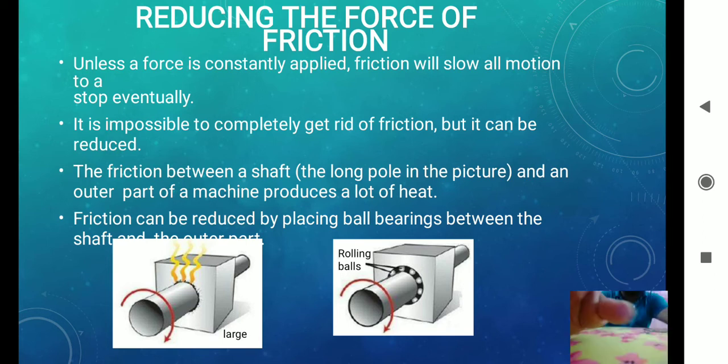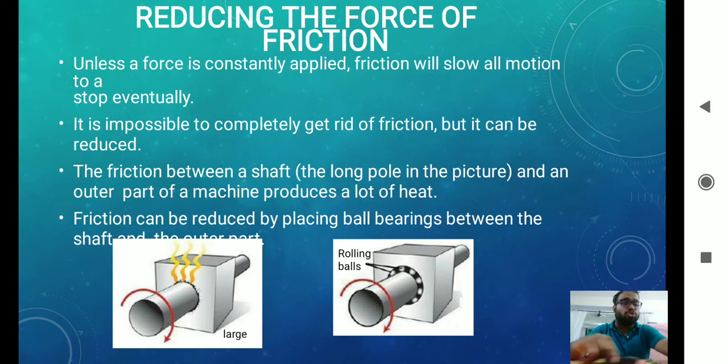Now suppose if I put the key like this. Now the point of contact between the key and this surface is less, so friction will be less. Now if I put the key like this, the point of contact between the key and the table is like this, so point of contact is more, as a result friction will be more. So we come to a conclusion that rolling friction is less than sliding friction, and sliding friction is less than static friction.